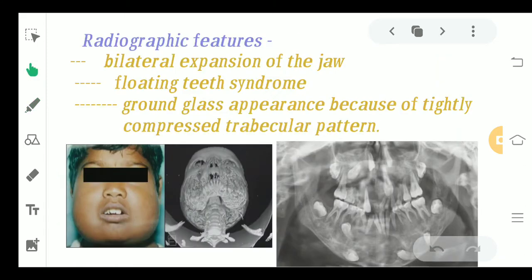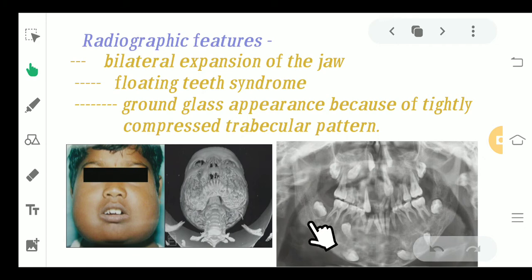These are some of the radiographic features. You can see that the bone is completely perforated and destroyed, and it has actually expanded, okay? So the size has increased, the shape has changed, and there is also perforation which can be seen. This is the bilaterally enlarged face you can see. So what do we see in the radiographic features? There will be bilateral expansion of the jaw. There will be the floating teeth syndrome.